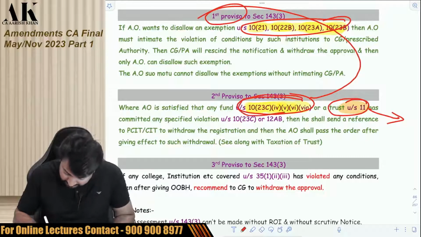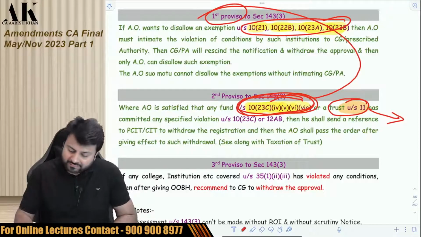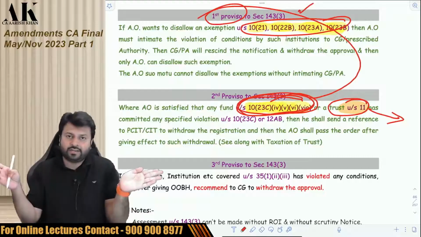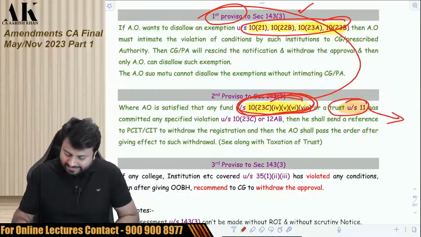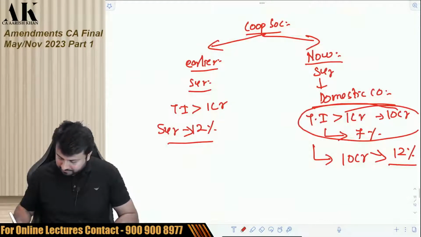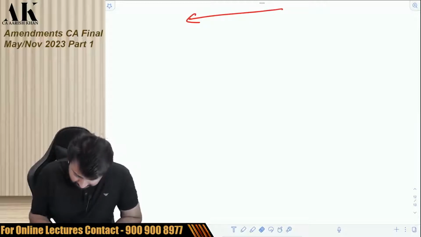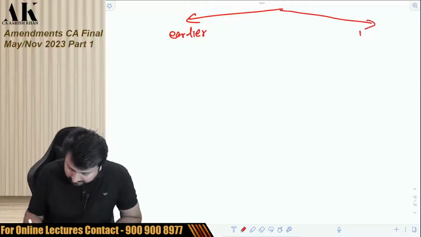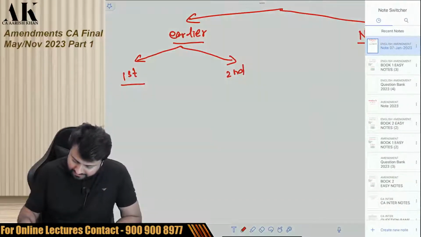Earlier, these four yellow provisions, 10(23C) clause 4, clause 5, clause 6, clause 6A, all of them were under the first proviso. Now the government has segregated them and divided them into two parts. Now, let me show you what exactly they have done. Pay attention, please, all of you. What used to happen earlier? I have to explain you with the help of a chart. And what they have done now. Earlier, there were two provisos. First, second. In the first proviso, there were how many sections?